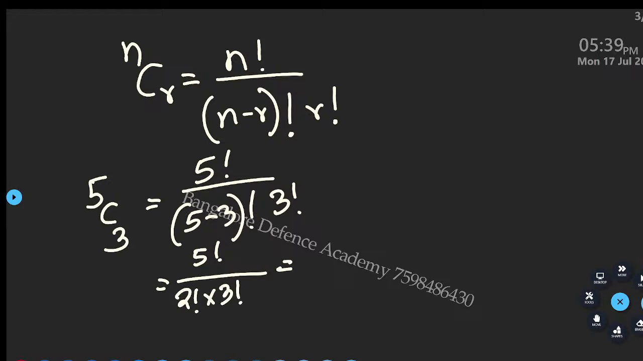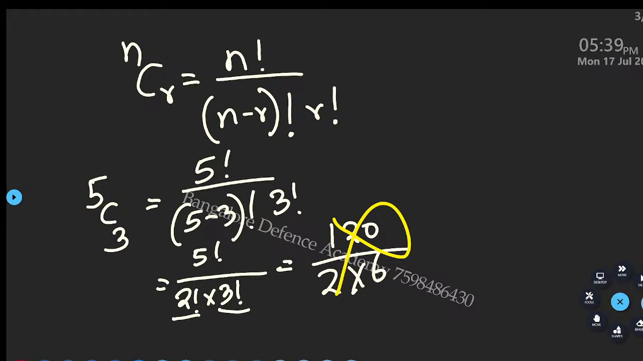See, some of the students will do it like this: 5 factorial value is 120, 2 factorial value is 2, 3 factorial value is 6. So they write 120 divided by 2 into 6, and then they will cancel. Don't do it like this. What is this number? 2 factorial. What is this number? 3 factorial. Which is bigger one here?